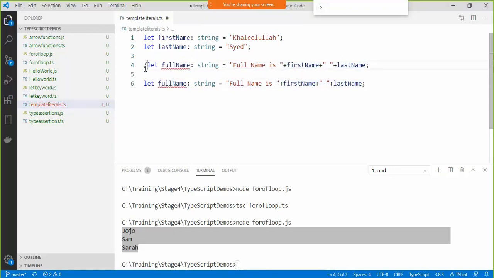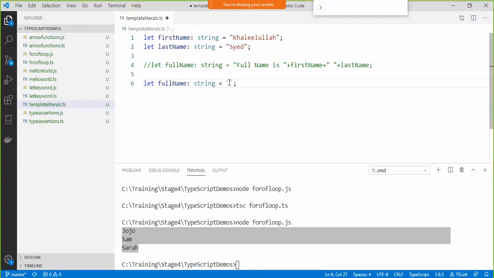like this. So I'm going to comment out this statement, and this is how I'm going to do it. So first of all, I'll use template literals, fine. So two backticks from my keyboard I have added. This is not a single quote, this is a backtick, fine.